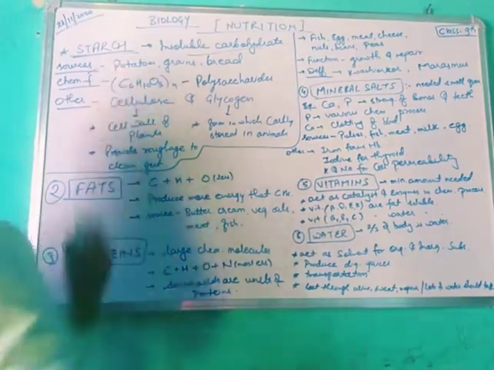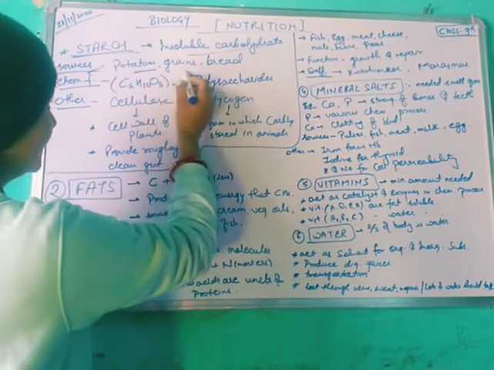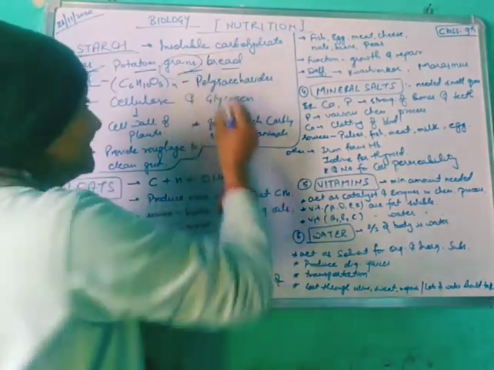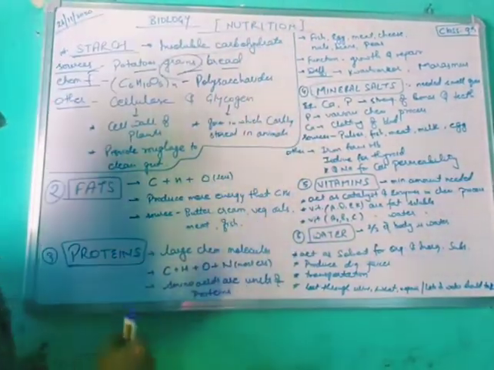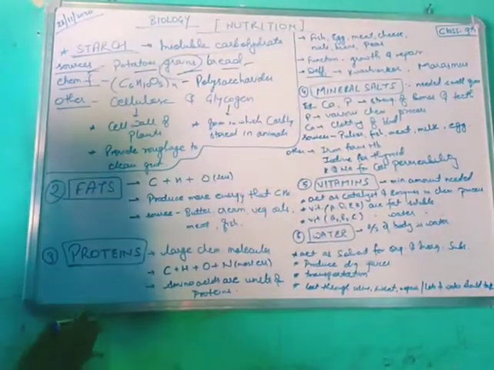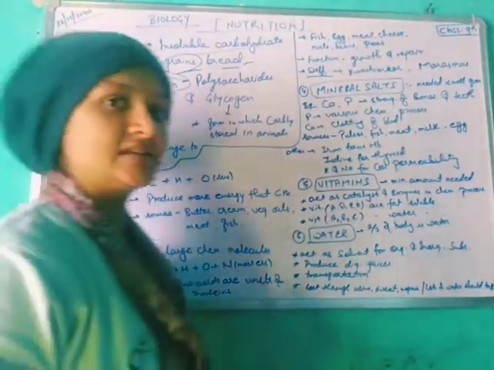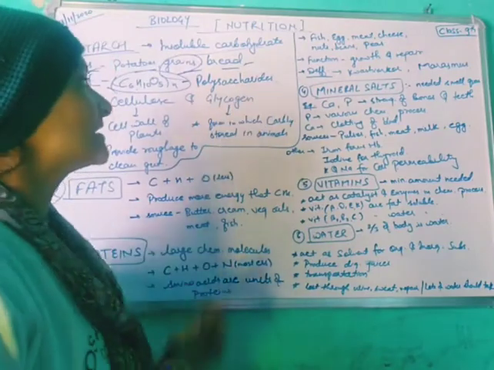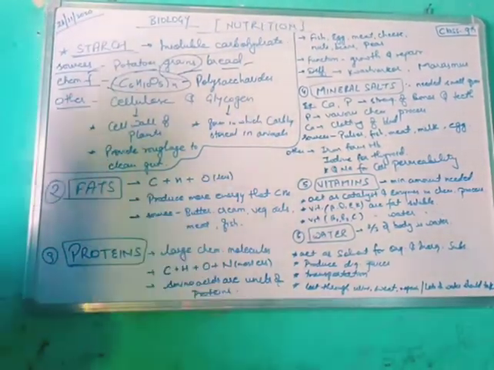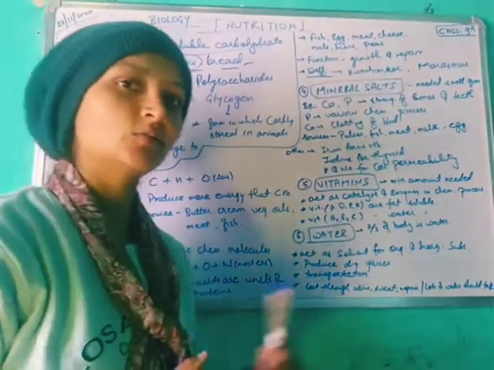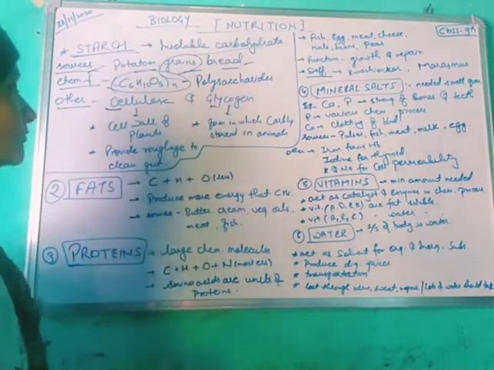If we look at sources, the main sources of starch are potatoes, bread, and grains like rice, wheat, and barley. These all possess lots of carbohydrates. The chemical formula is C6H10O5. They are also known as polysaccharides. There are two types of starch: first cellulose, and glycogen.